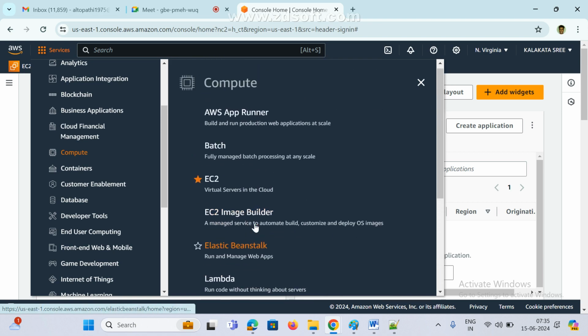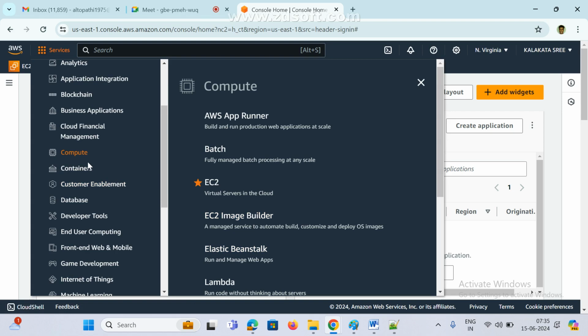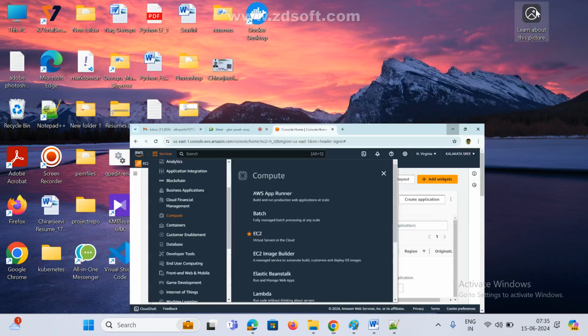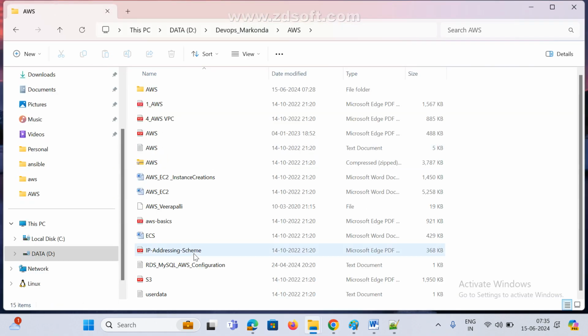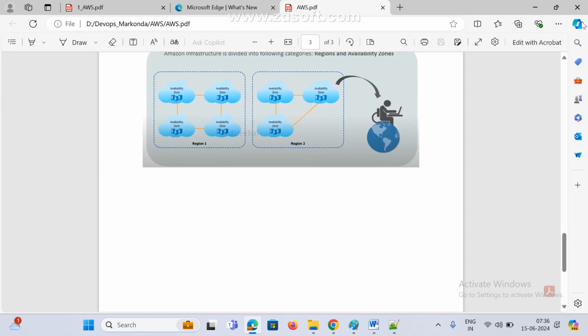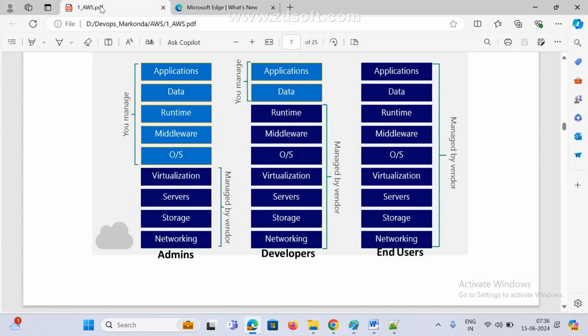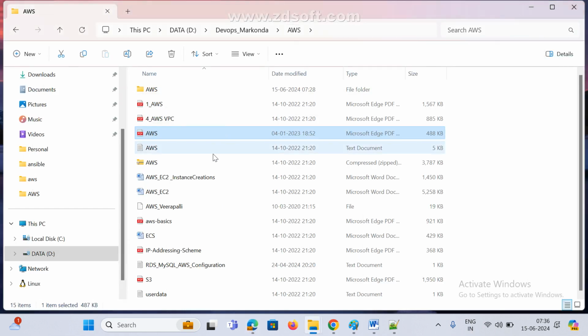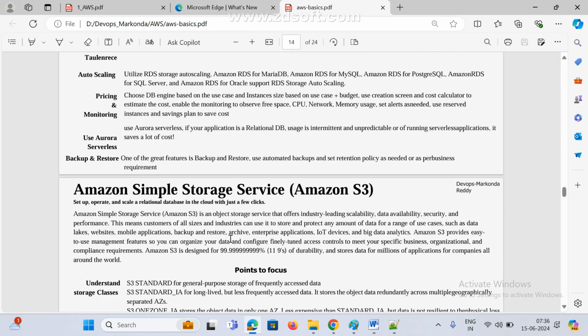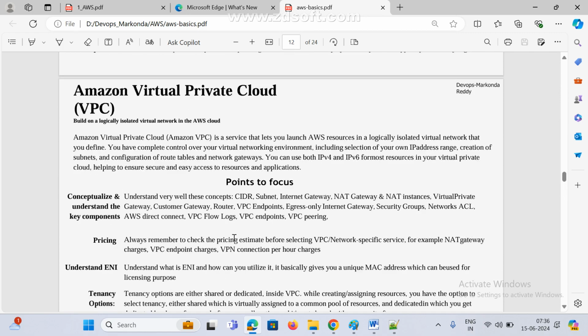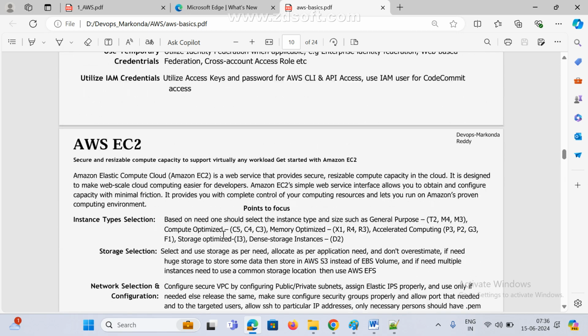This is the cloud. Yesterday I mostly discussed EC2. EC2 means Elastic. Already in the last class we discussed what is EC2 and how it will work. Now, not this one. Yesterday I opened something. Where is the EC2 installation? AWS basics. Okay, now yesterday I opened this, right. See here, yesterday we saw what is EC2, Elastic. This is EBS. This is EC2.